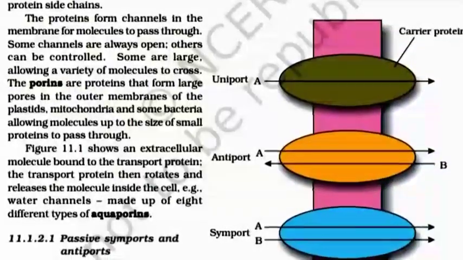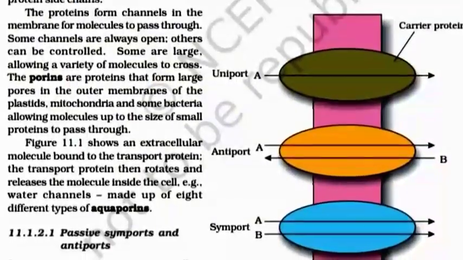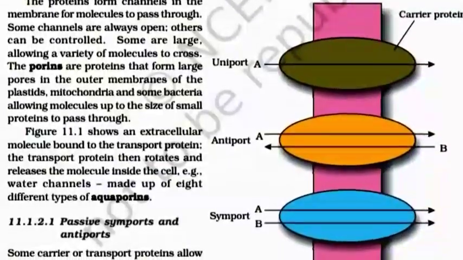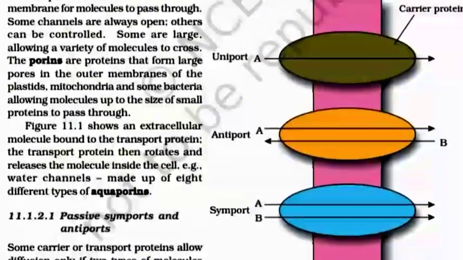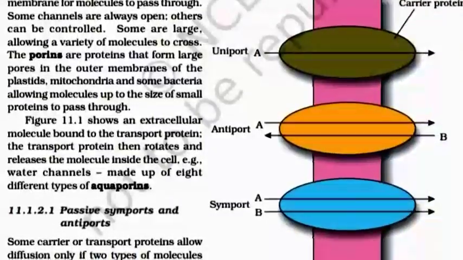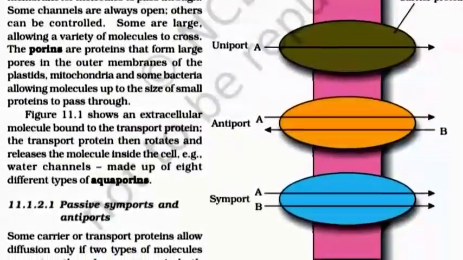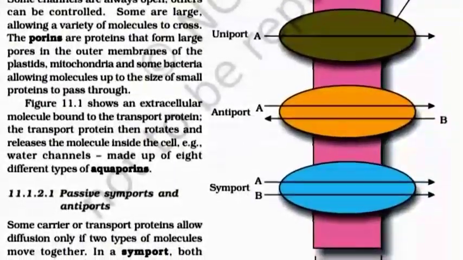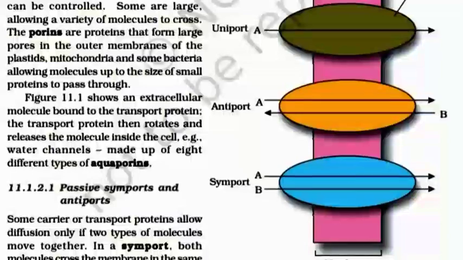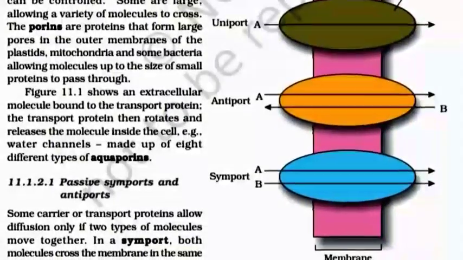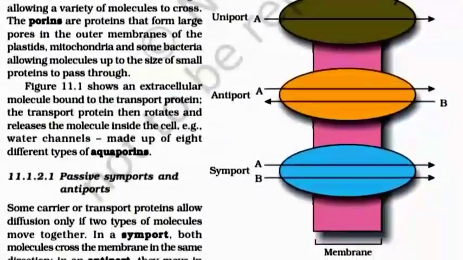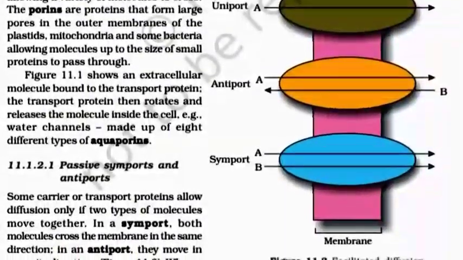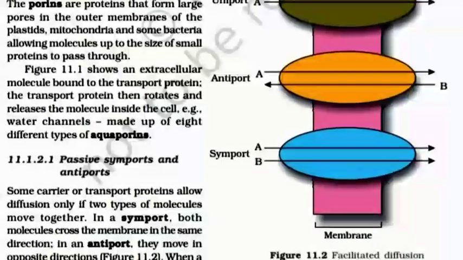The porins are proteins that form large pores in the outer membrane of the plastid, mitochondria and some bacteria, allowing molecules up to the size of a small protein to pass through. The figure shows an extracellular molecule bound to the transport protein. The transport protein then rotates and releases the molecule inside the cell. Example: the water channel made up of 8 different types of aquaporins.